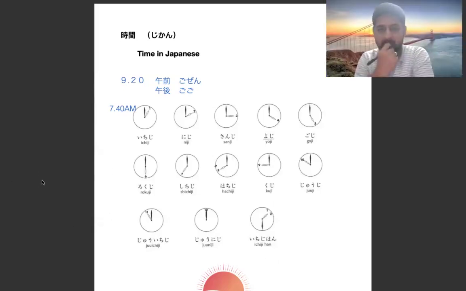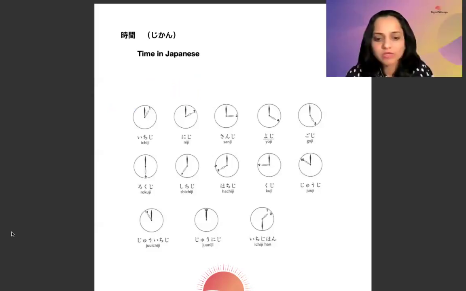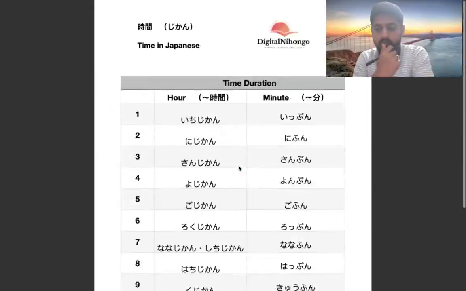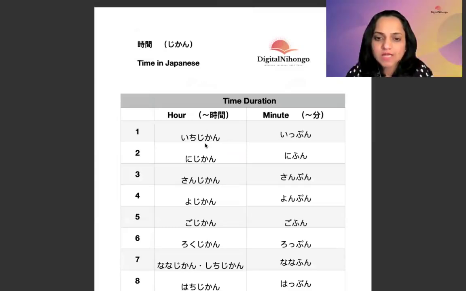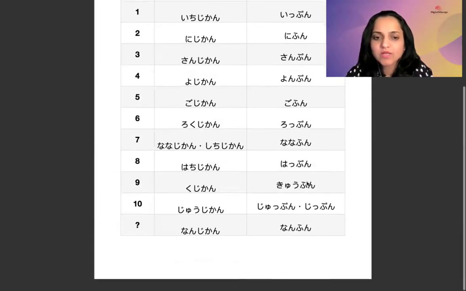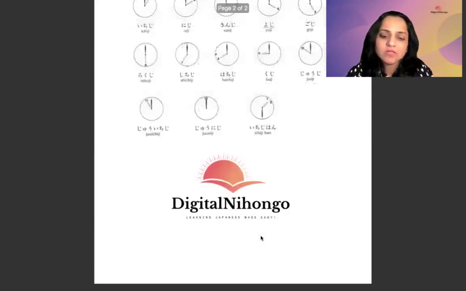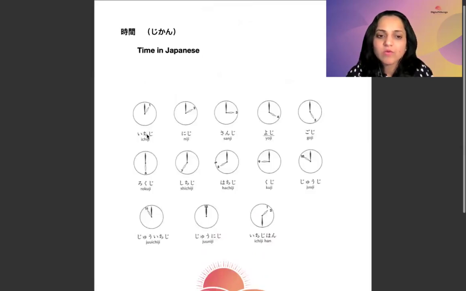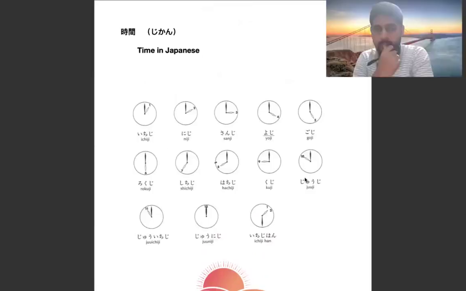Have you understood? Time duration and clock time. These two are different things, right? So when we are talking about time duration, we are using jikan and pun or fun. When we are talking about clock time, we are using ji and pun or fun. Now going back to